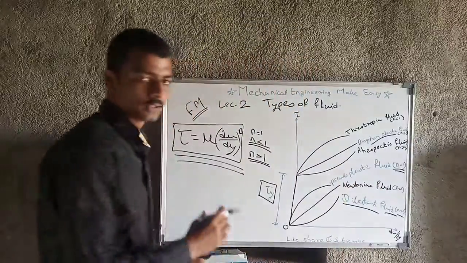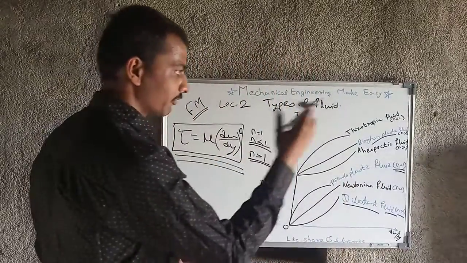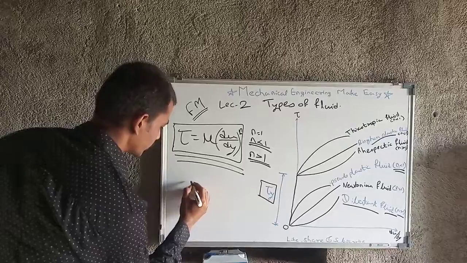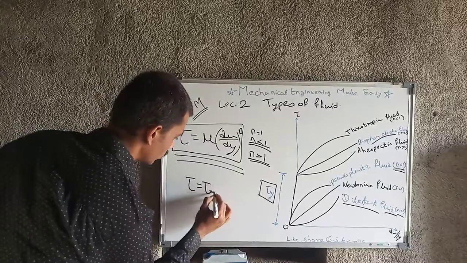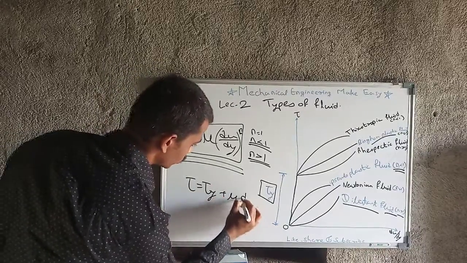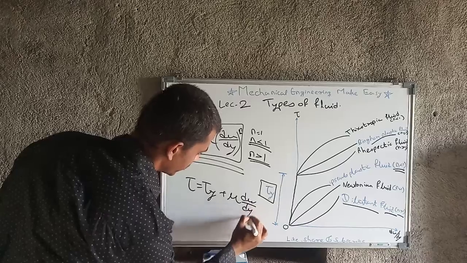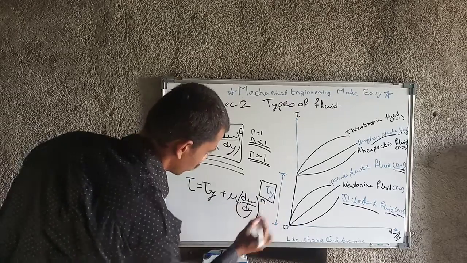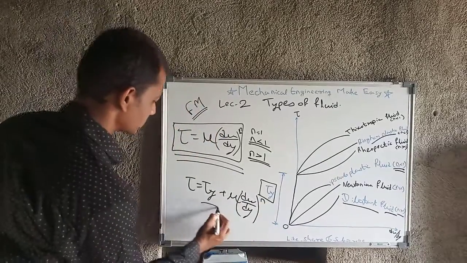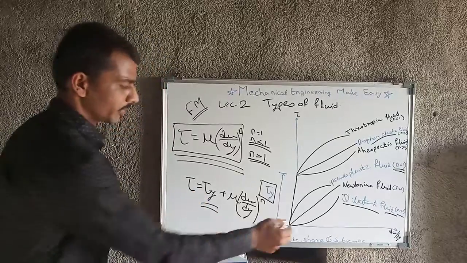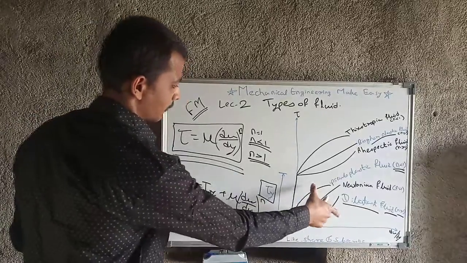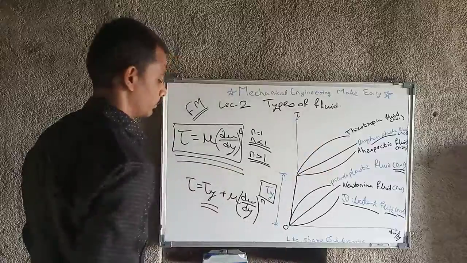In Bingham plastic fluid, the n value is equal to 1, but the tau equation changes as tau equal to tau y plus mu du by dy raised to n. Okay, the only difference between these types of fluid is tau y.